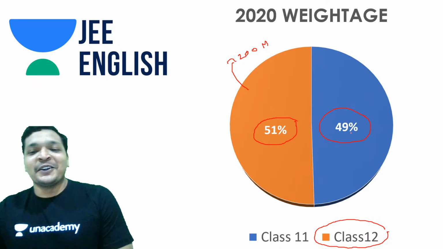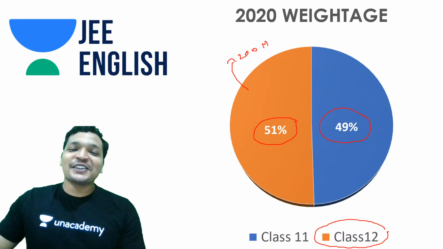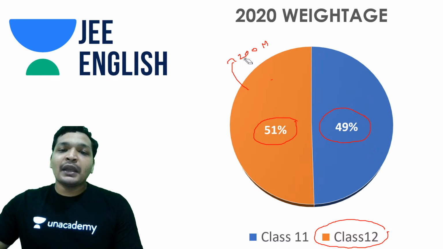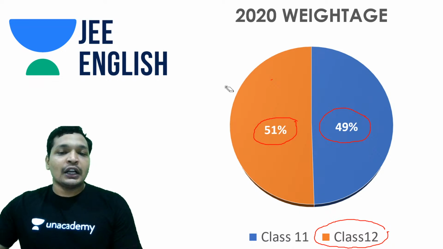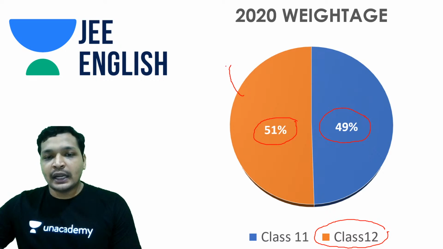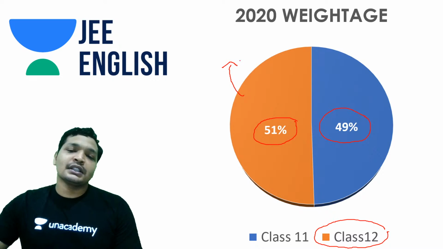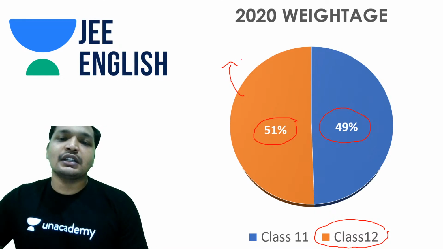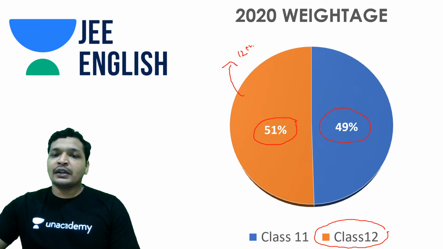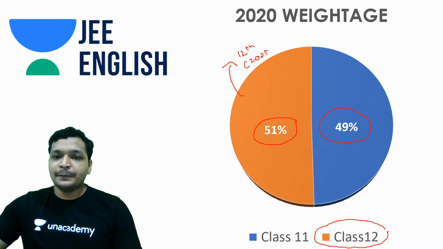I'm not sure, Manav. So nothing can be predicted in JEE Advanced or even in JEE Mains, how many marks or how the paper will be. Maybe actually, according to me, the difficulty level hasn't changed compared to 2019. The overall difficulty analysis says that the difficulty level hasn't changed in 2020. In fact, it was an easier paper. So this is class 12. So 200 marks were just from your class 12.